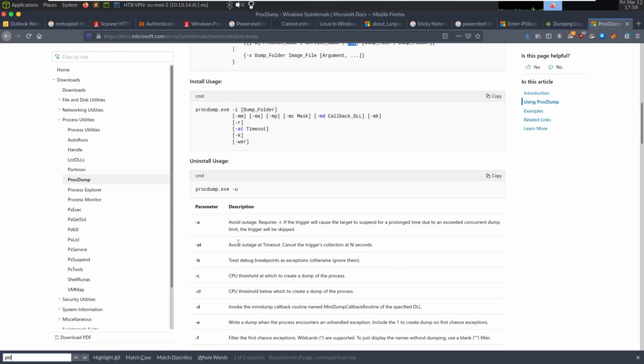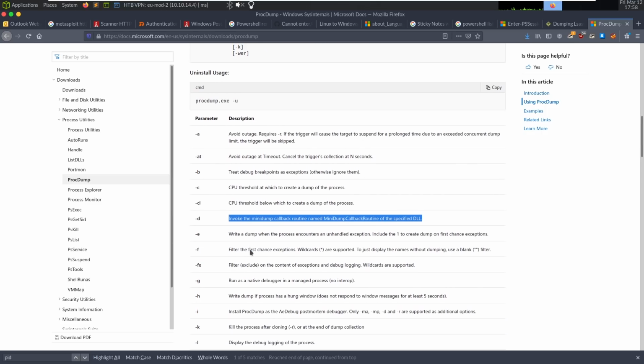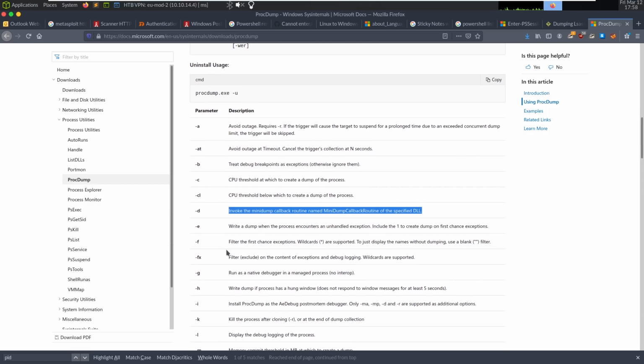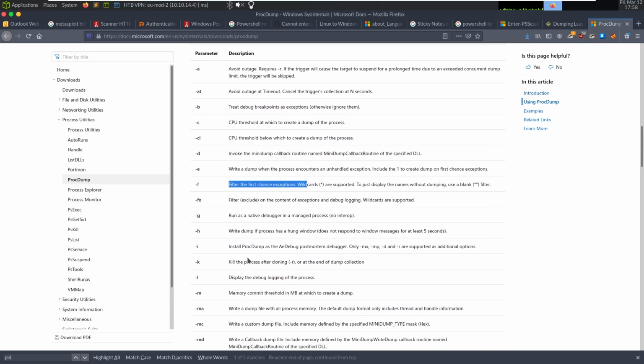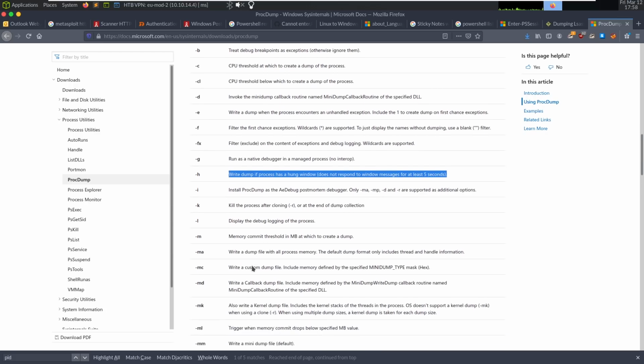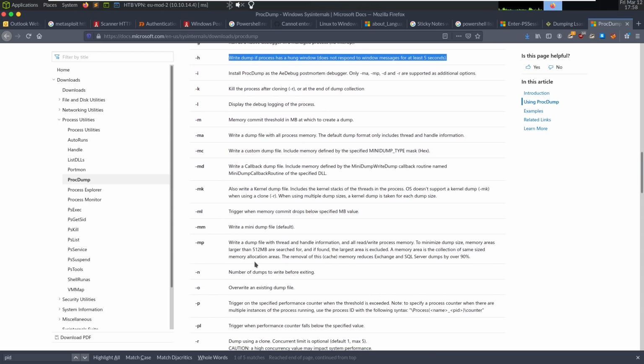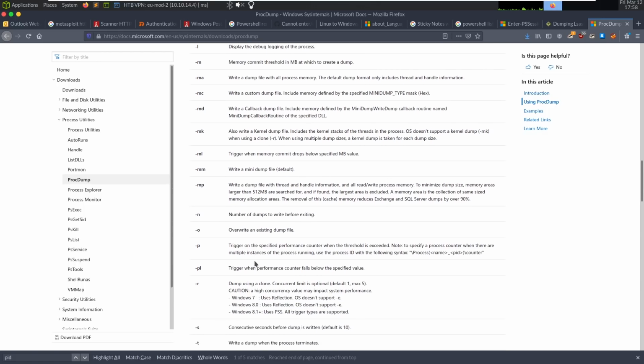Let's see. -A, debug CPU threshold, write a dump, -F, filter, exclude, write dump as hung window, install, kill, debug. Let's see. Maybe a flag I'm just not using.